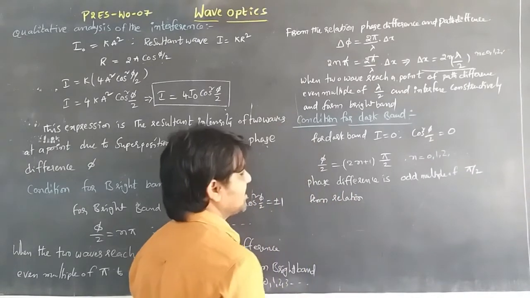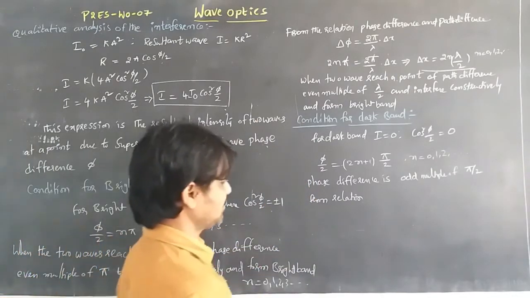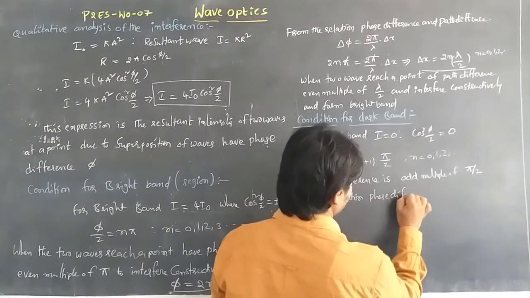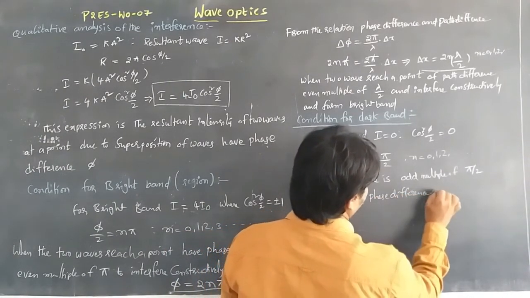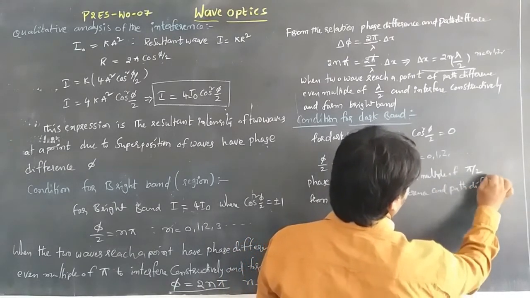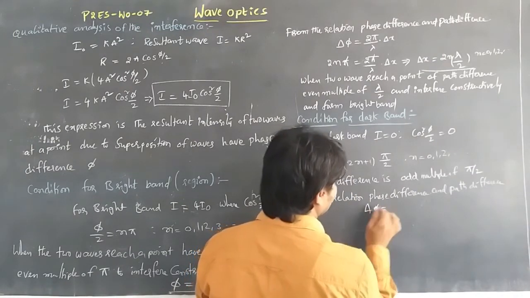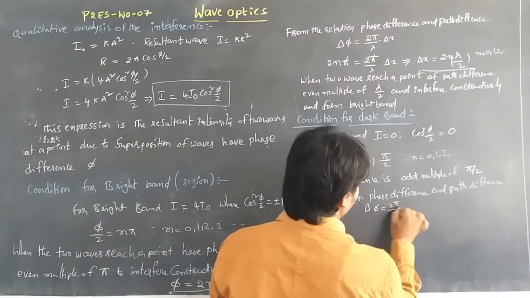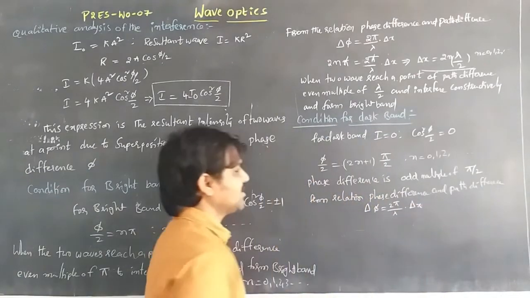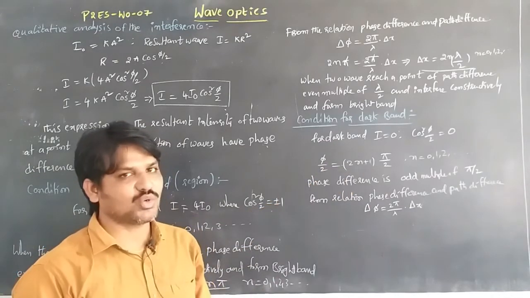So from the relation between phase difference and path difference, delta phi is equal to 2 pi by lambda into delta x. From this relation we get 2n plus 1 into pi.